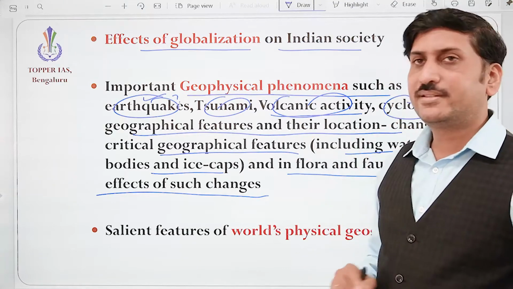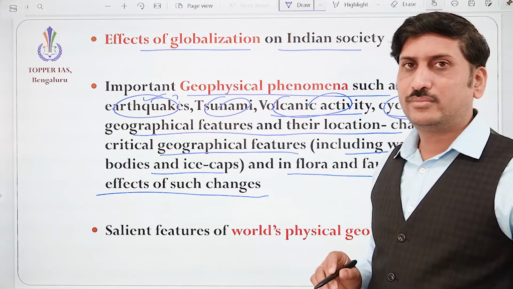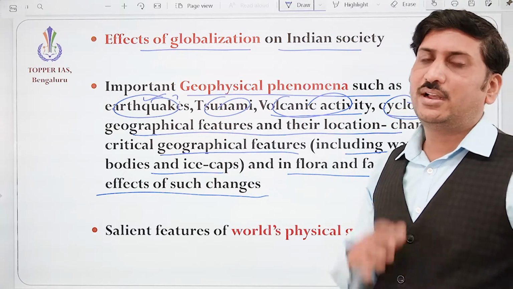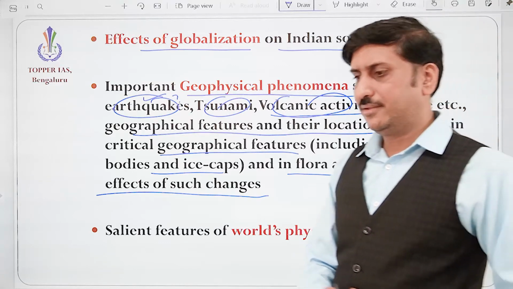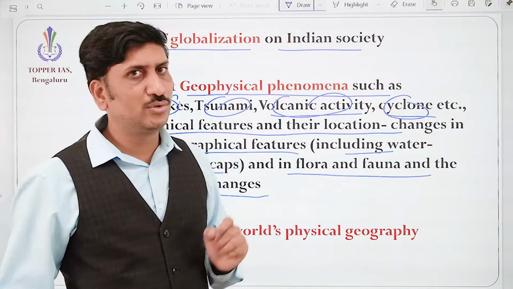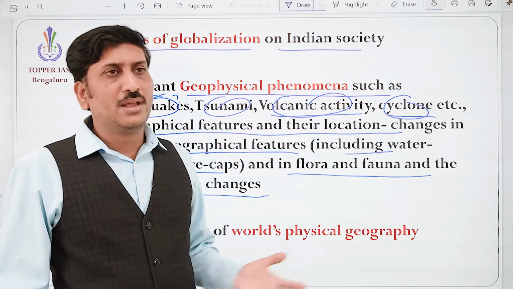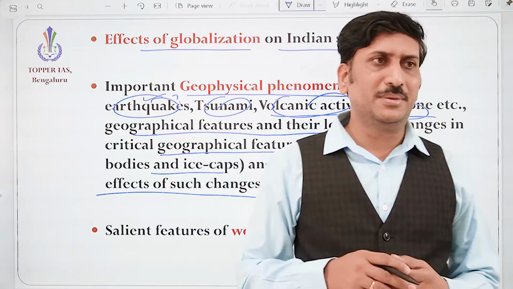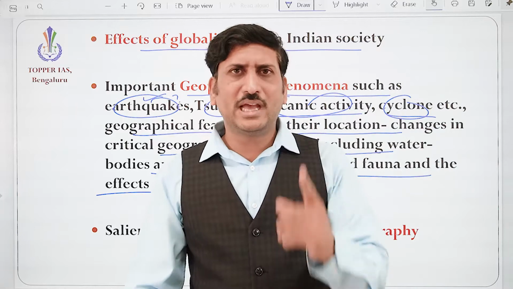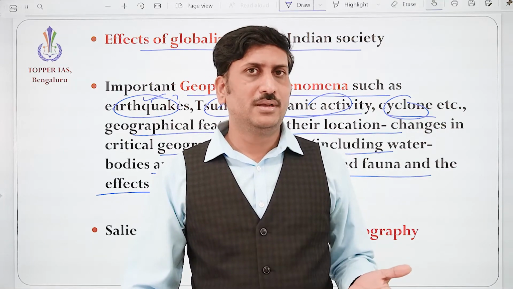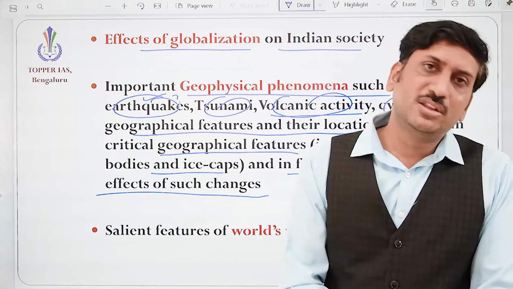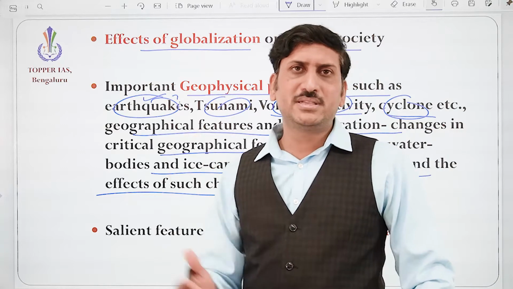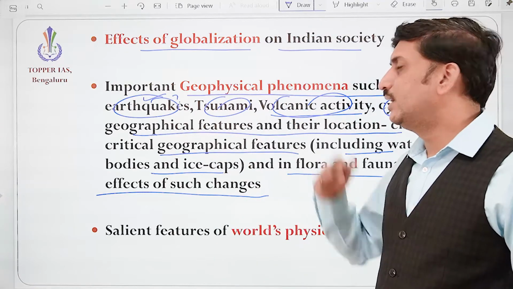Similarly, volcanic activities, cyclones, okay? All these things need to be understood, along with their effects and how the mitigation plan can be made. For example, in the 2004 tsunami, how many lives were lost? But later, many tsunamis happened, especially the Odisha tsunami, where only one casualty was reported. How is it possible? A better understanding of the geography helps us save lives and administer that area in a better manner. That is why we need to understand.